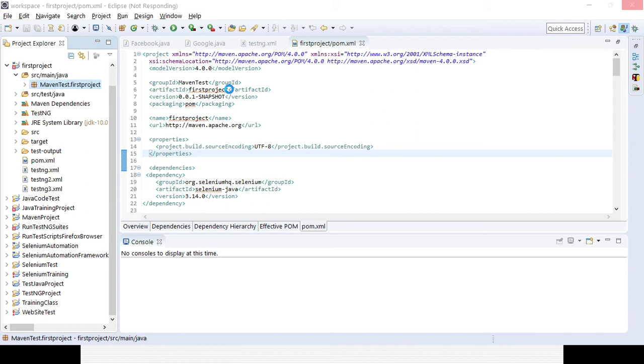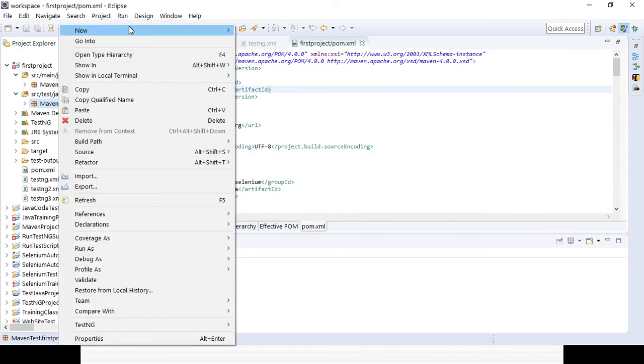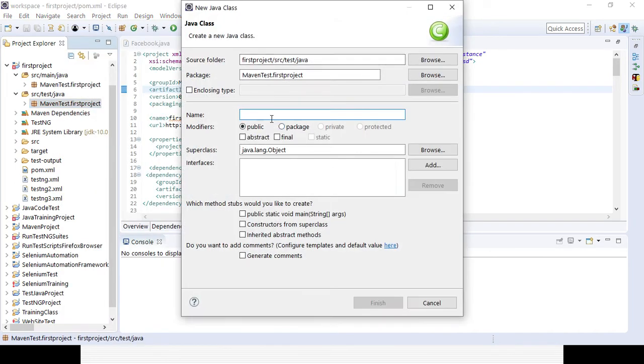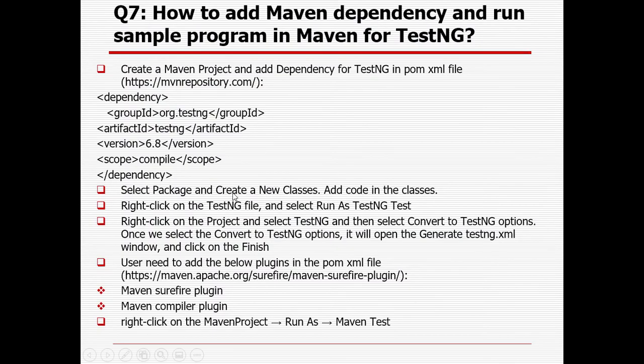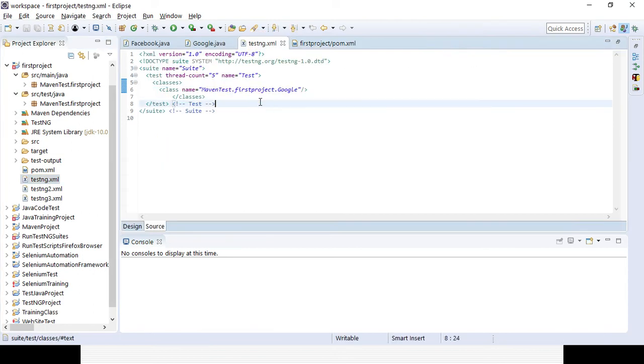Once you select the packages, you need to create some class. Suppose you select a package, then you right click here, choose New and Class, and create a normal class. You need to give it a name and create the class. Once the class is created, as we already added the dependency for TestNG, by default the TestNG XML file will be there also. Once we have created all the classes, we can also write the code.